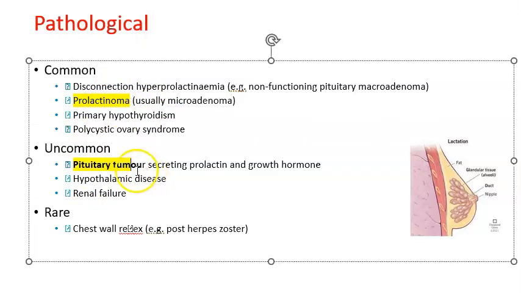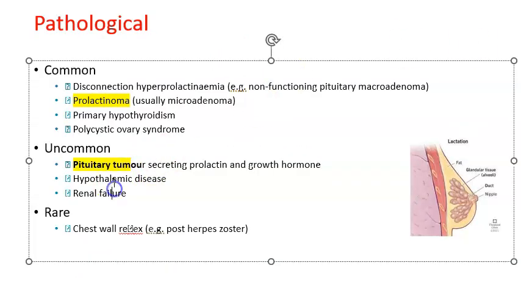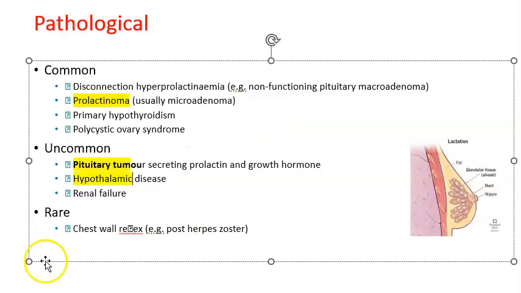That is the guy who's producing all the prolactin. So you understood, right? Who is producing? The pituitary is producing. So some pituitary problem. And now tell me, who controls the pituitary gland? The hypothalamus. So there can be some hypothalamic disease. So what they are saying is it could be the pituitary problem.